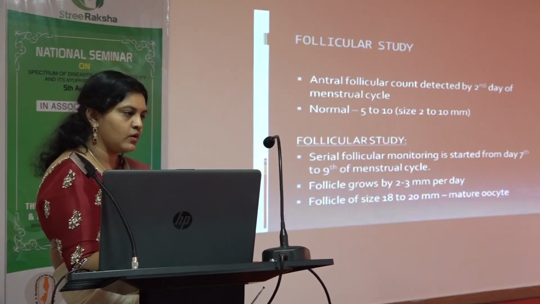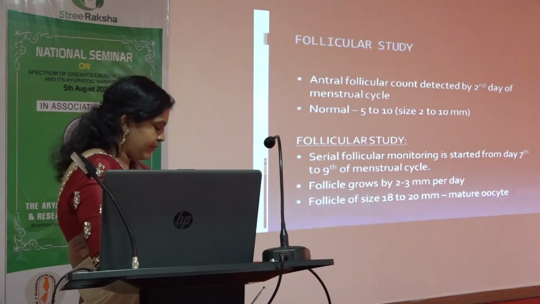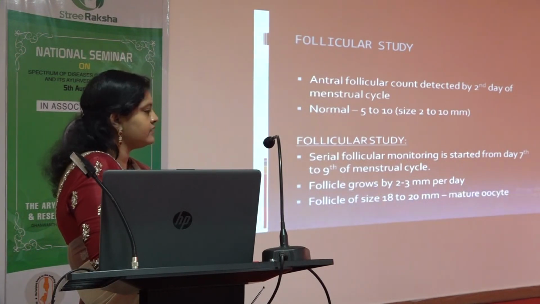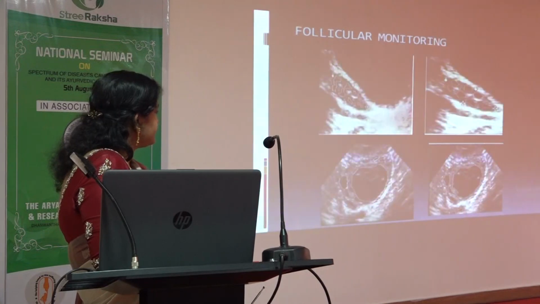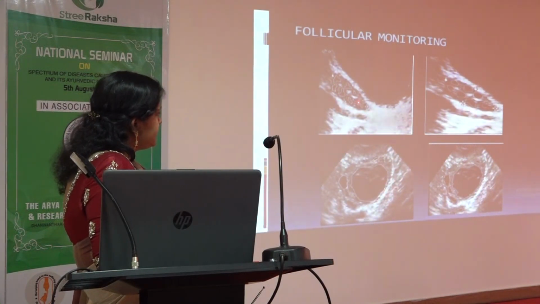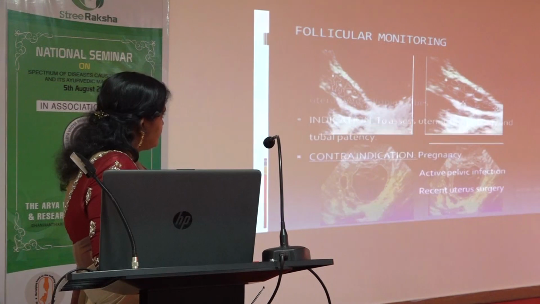Even if it ruptures, the chance of becoming pregnant is very less. So it should be at 18 to 20 mm maximum, and then only is there a good chance of becoming pregnant. That's why we are doing the follicular study. So this is how we do it. With this, on the 9th day we will see a number of follicles which are very small in size, and later they will become big. Only one among the follicles will become very big and it will rupture.